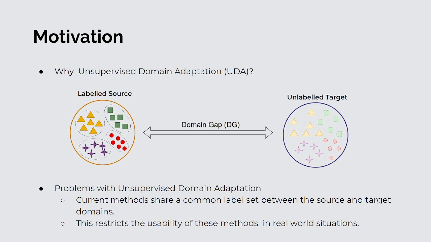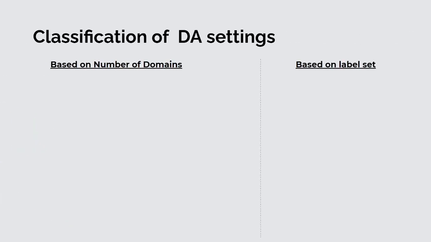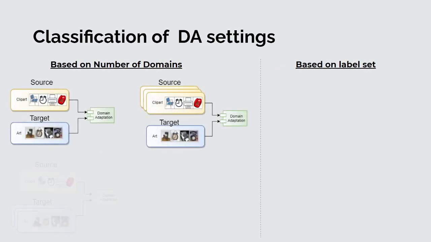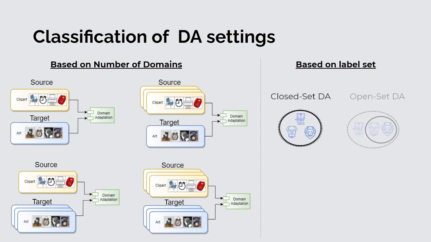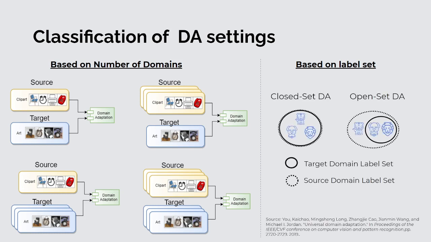and unlabeled target data. Current domain adaptation settings in the literature, based on the number of domains, include single source single target, multi-source single target, single source multi-target, and multi-source multi-target domain adaptation. Based on the label set, they include closed set DA, in which the source domain and target domain share the same label set, and open set DA, where the target domain consists of some additional labels along with the labels of the source domain. This setting is the most commonly observed real-world setting.